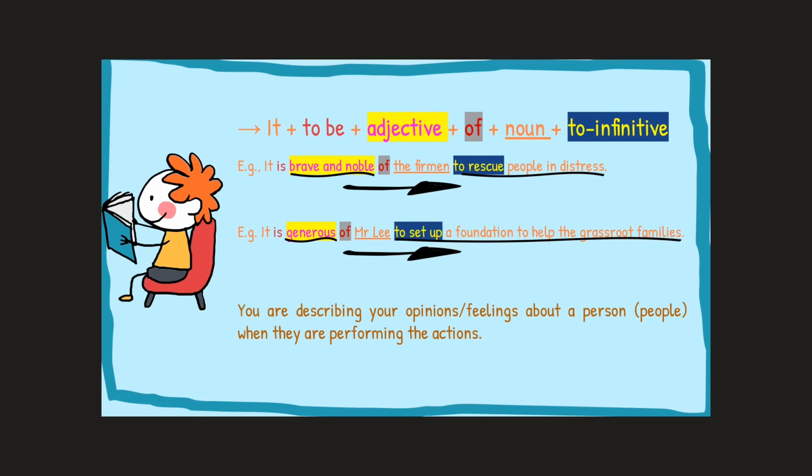So the main difference between the second sentence pattern and the third one is that the second one, we are using it to describe the action. How does the action make us feel? The third one is to describe the people. How would the people doing certain action make us feel? So the focus is on action and people, respectively.